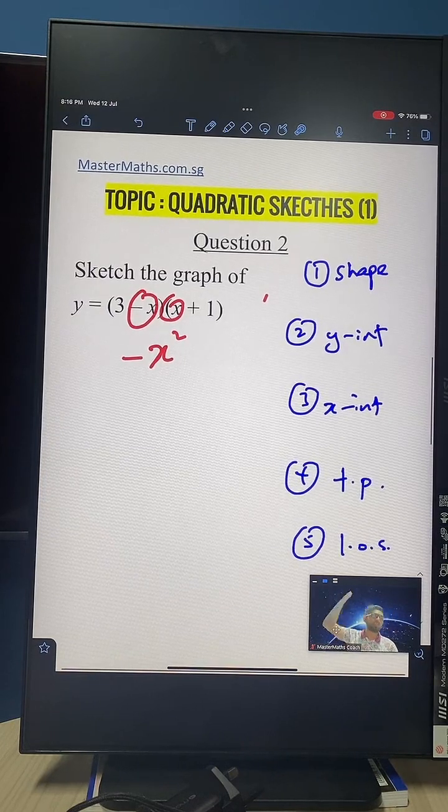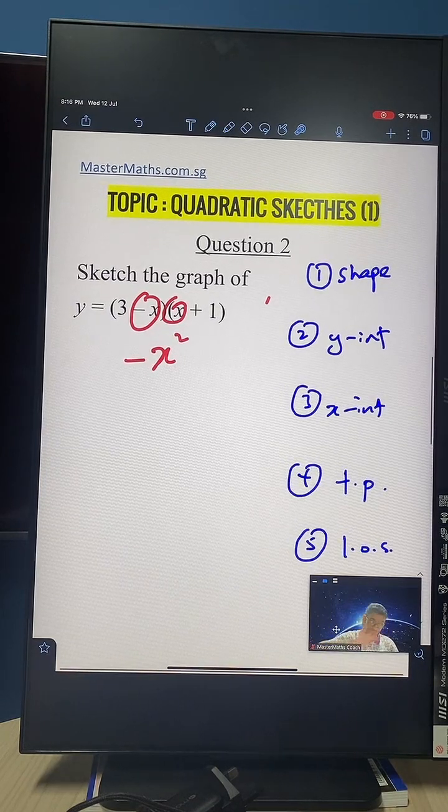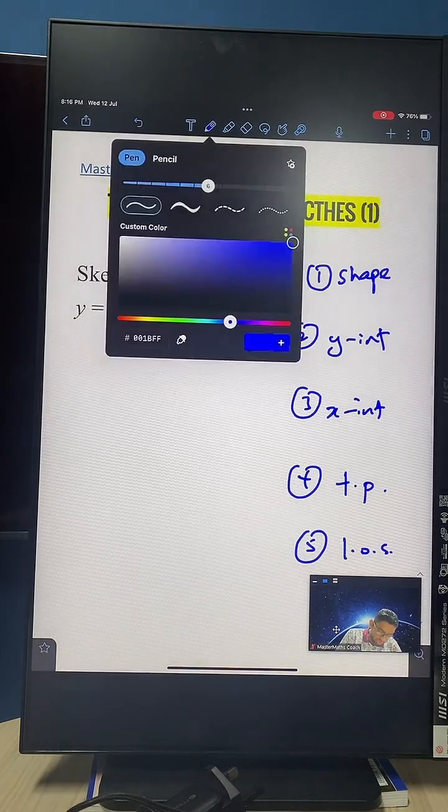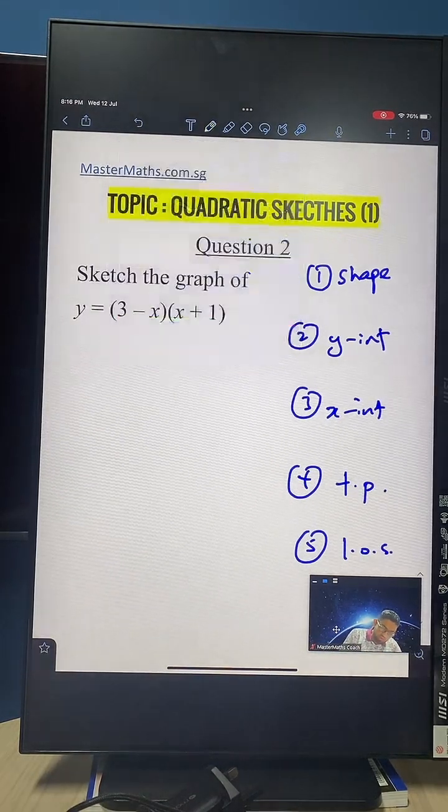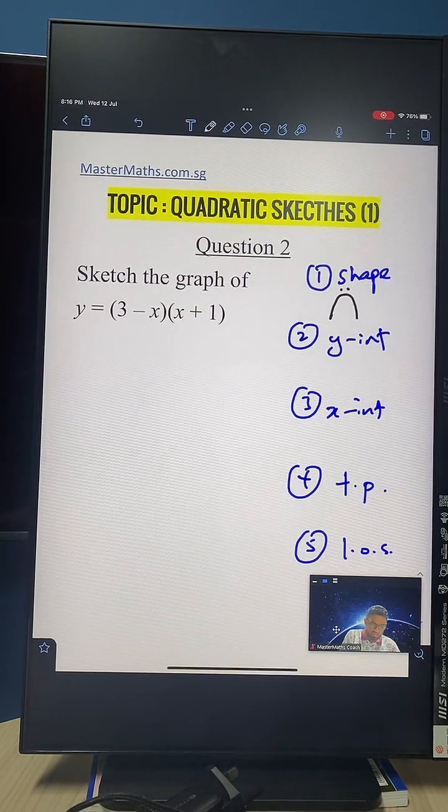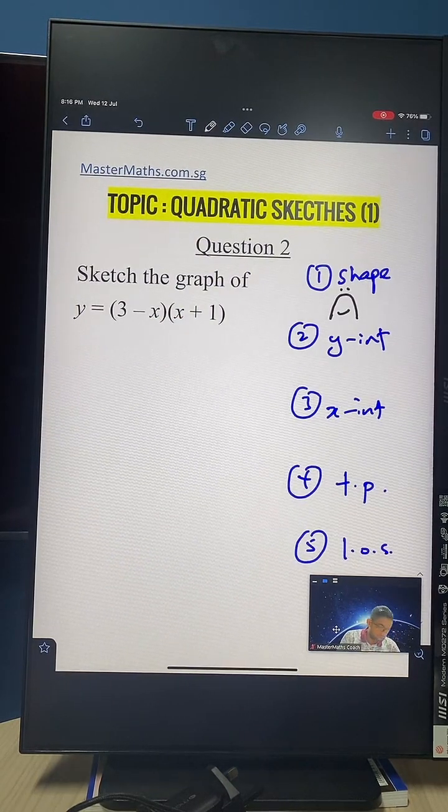Negative x square, sad face. Okay, I hope this is very clear. Now we go back to the shape here. The shape of the graph will be a sad face graph. Obviously, no need to put the eyes or the mouth. Just like that, the shape, very nice.